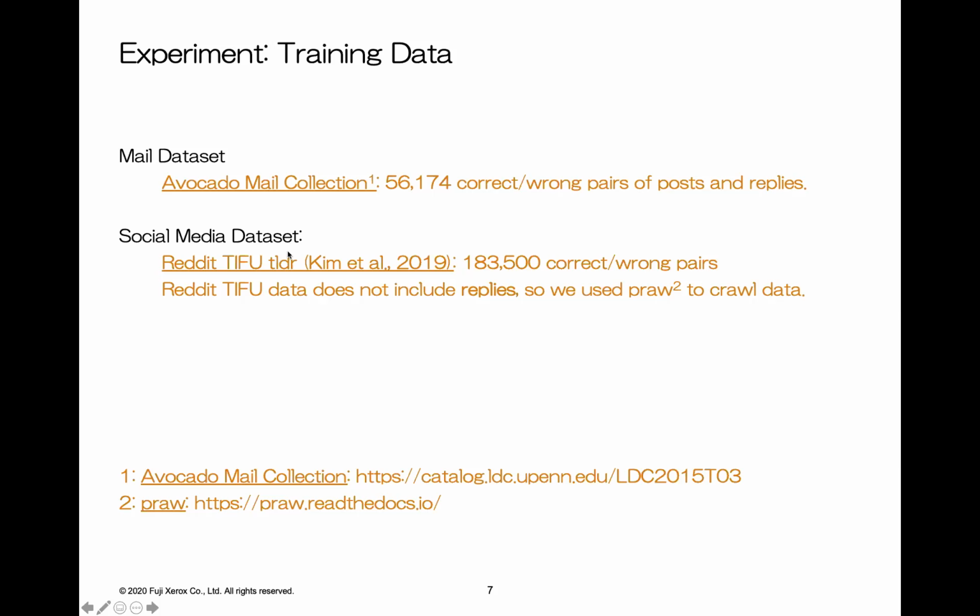The other dataset is Reddit TIFU, the social media dataset. We have approximately 183,000 correct and wrong pairs. This dataset was provided by Kim, but it does not include replies. So we collected replies using PRAW, which is a Python library.